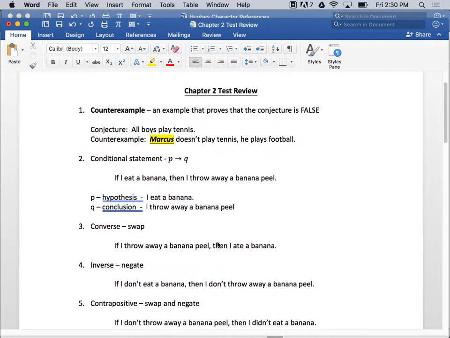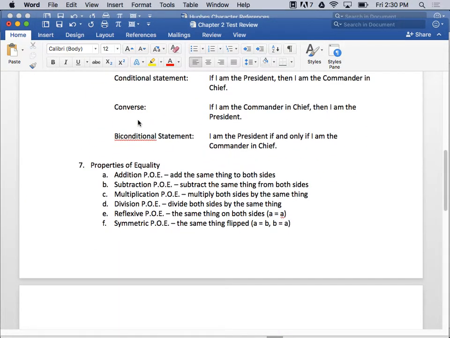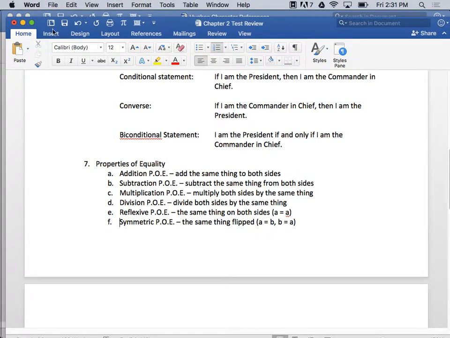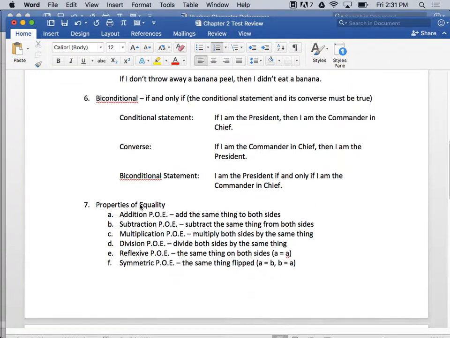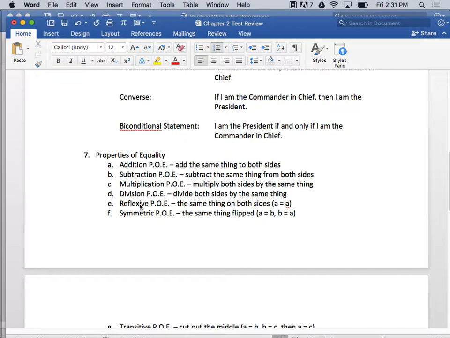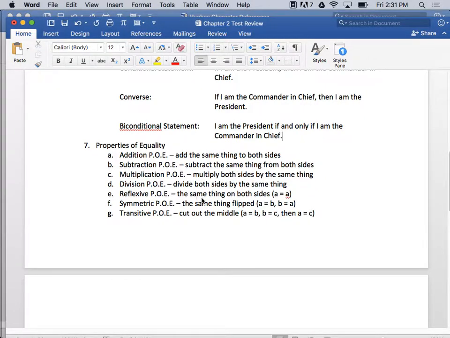You guys see that? You guys have that all on the same page, right? Okay. So look, the properties of equality, you see them there? It's the addition property of equality. I add the same thing to both sides. When I add, it's the addition. Subtract the same thing to both sides, subtraction. Multiply both sides, multiplication. Divide both sides, division.